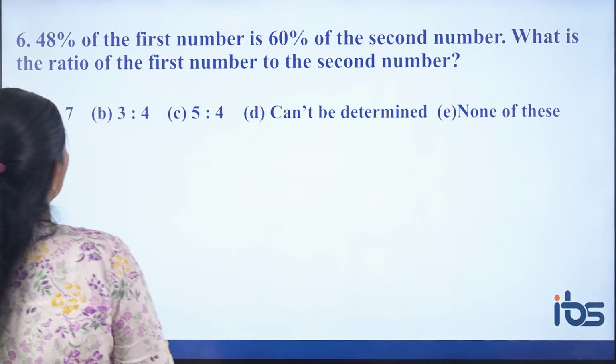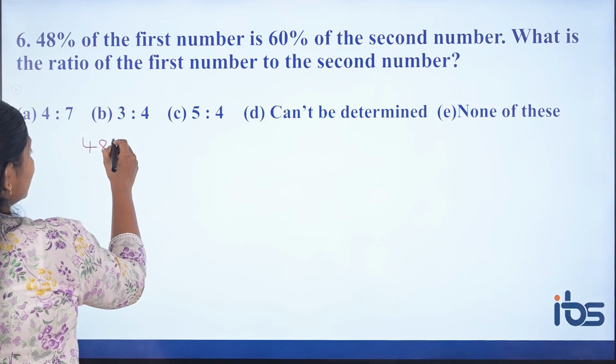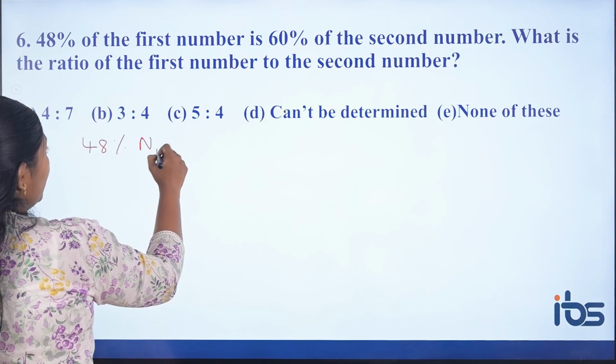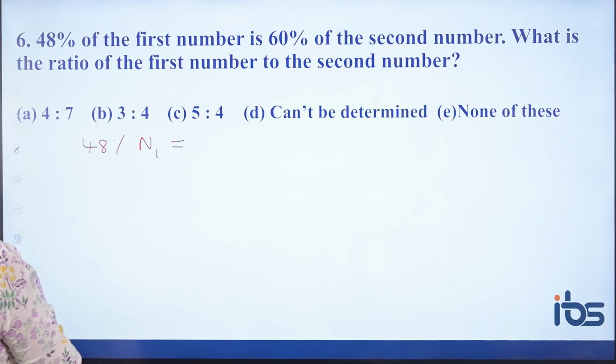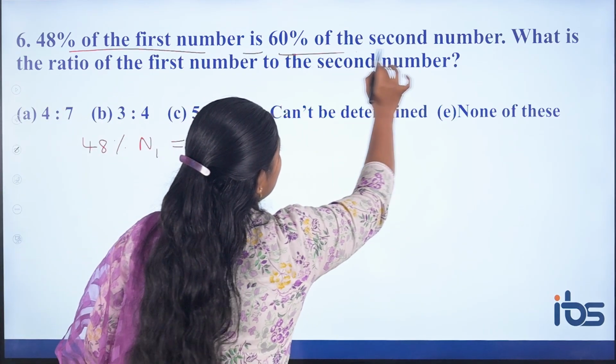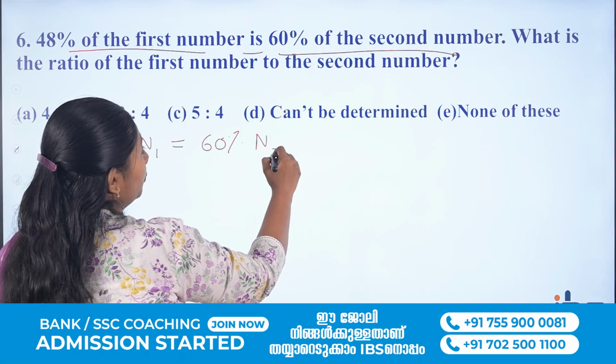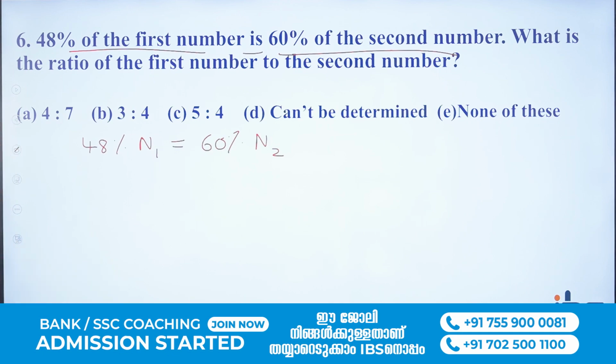So moving on to the next one. 48% of the first number is equal to 60% of the second number. So let the first number be N1 and the second number be N2. Then what is the ratio of first number to second number?